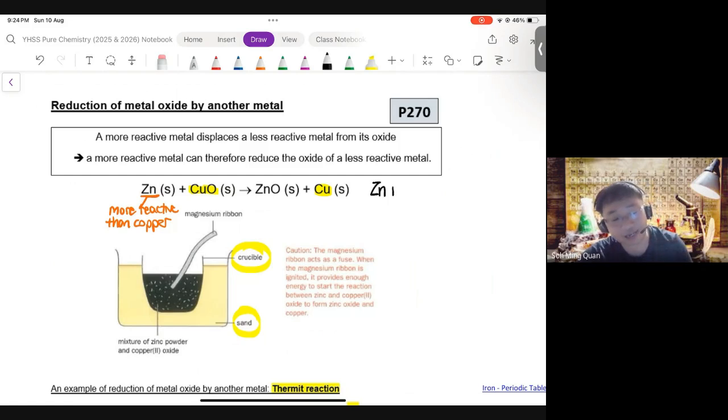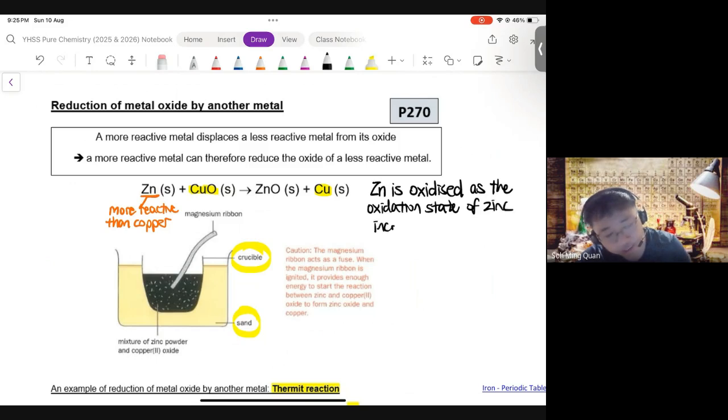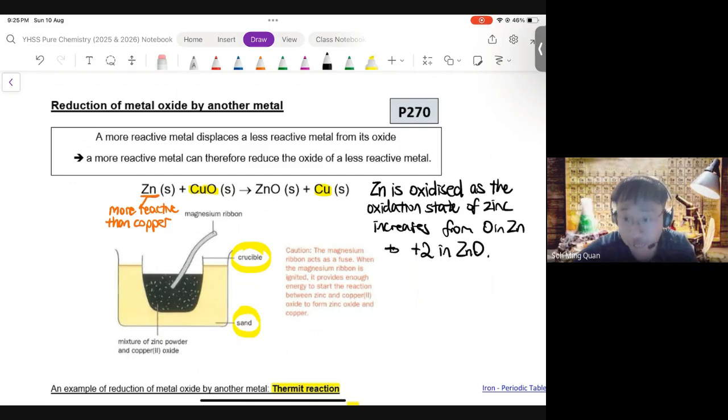You will realize that zinc is oxidized, and let's use oxidation states to explain this. Zinc is oxidized as the oxidation state of zinc increases from 0 in Zn to +2 in ZnO. So zinc is oxidized. Therefore, zinc is the reducing agent. Zinc is the reducing agent.